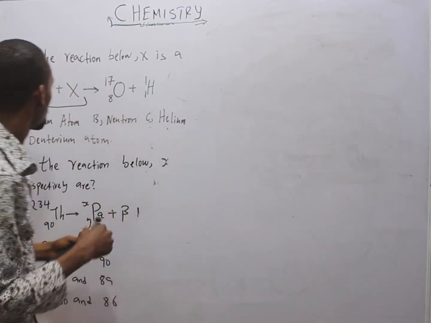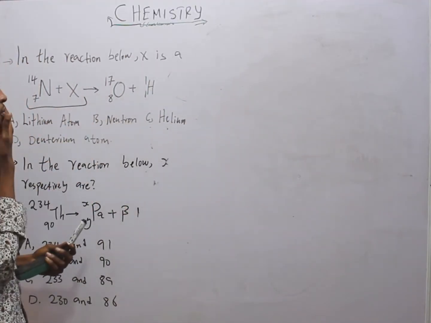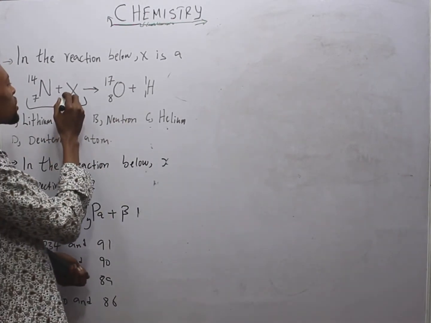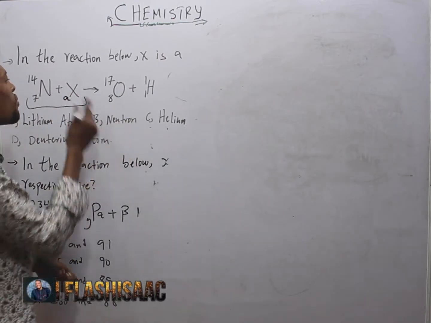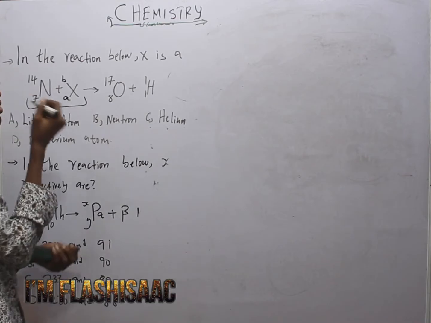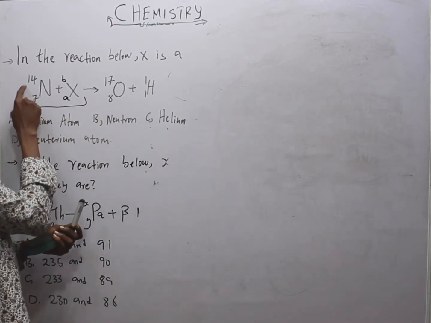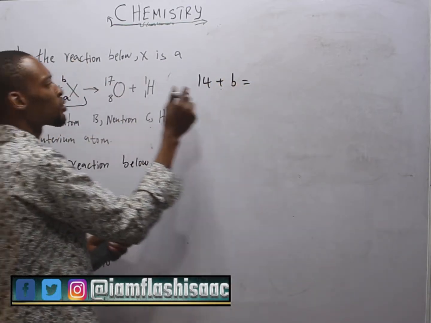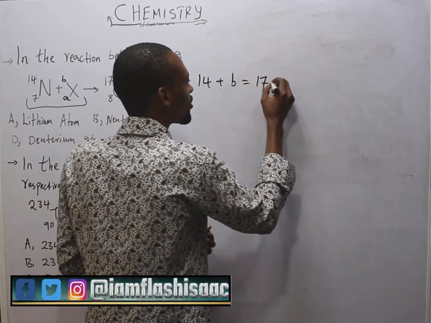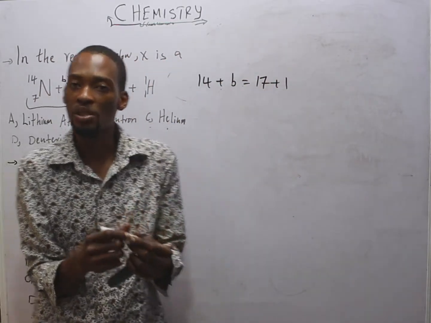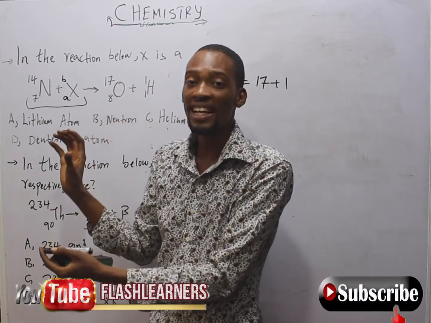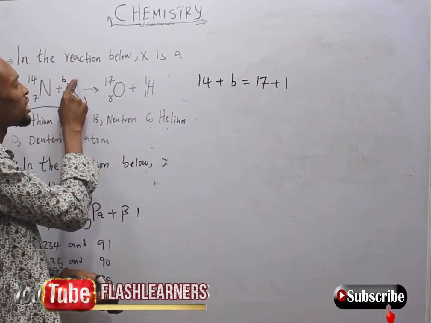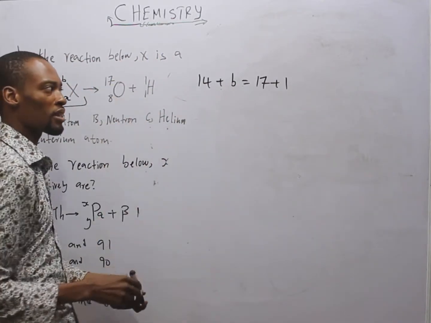Look at this. This is S we are looking for. We don't know what S is, but let's see. Let's call the atomic number of S A, and let's call the mass of S B. If you do that, it means the mass of N, 14 plus B, should be equal to 17 plus 1, the mass here and the mass here. Since mass cannot be destroyed, the total mass of the reactants should be equal to the mass of the products combined. So this mass plus this mass should be the same as this mass plus this mass.